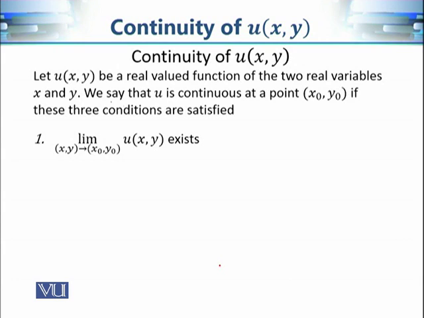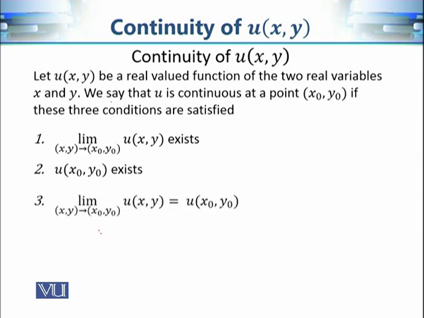Now let's carry on to the case of real functions of two variables. If we are given a real valued function of two variables u of x, y, then on the same lines we impose the following conditions to make it a continuous function. Of course the limit should exist, in the second condition the functional value exists, and the limiting value should be equal to the functional value. If all these three conditions are satisfied, then the function is said to be continuous at point x naught, y naught. Once again, we are checking the continuity at a point.